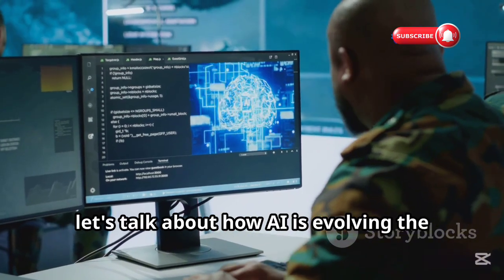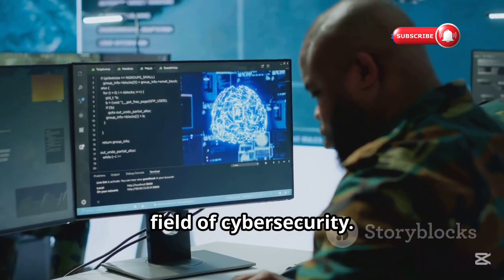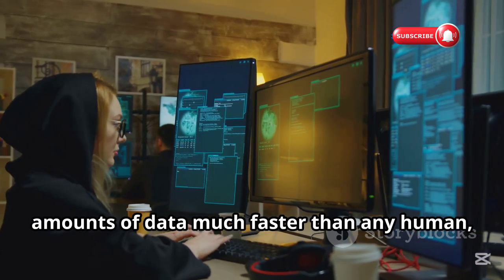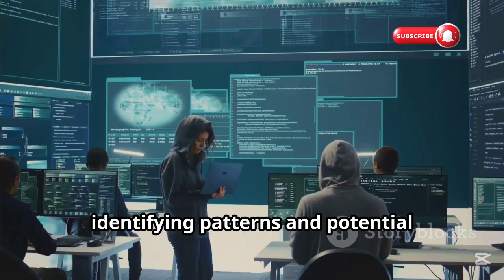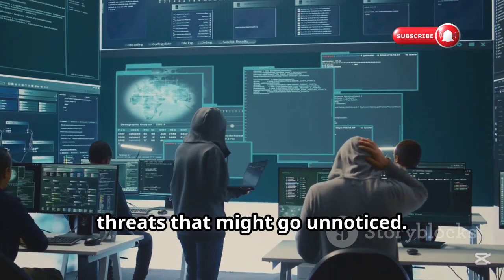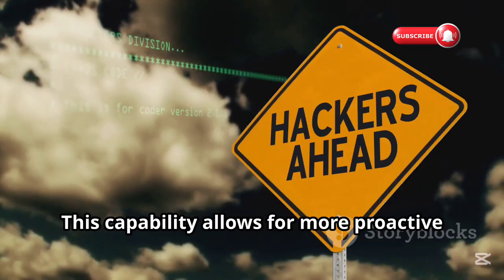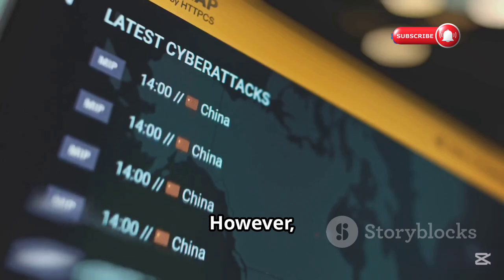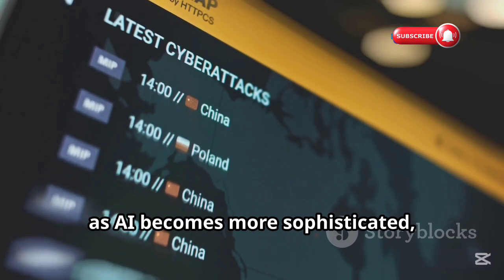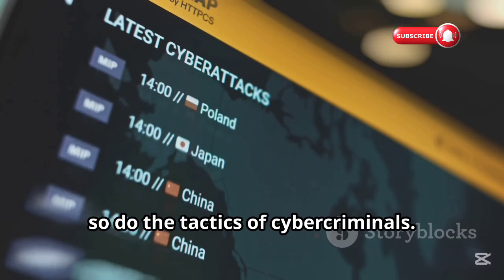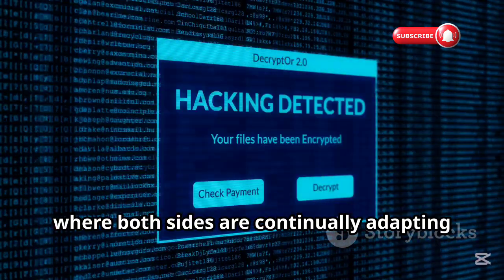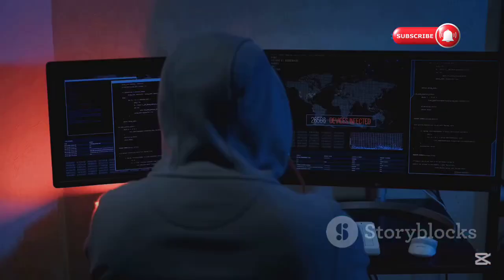Moving on, let's talk about how AI is evolving the field of cybersecurity. Artificial intelligence can analyze vast amounts of data much faster than any human, identifying patterns and potential threats that might go unnoticed. This capability allows for more proactive and efficient security measures. However, as AI becomes more sophisticated, so do the tactics of cybercriminals. It's a constant game of cat and mouse, where both sides are continually adapting and evolving.